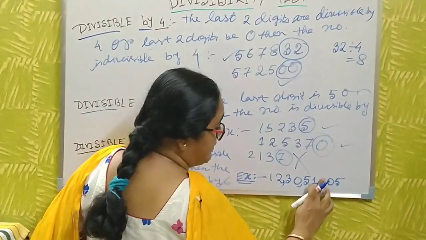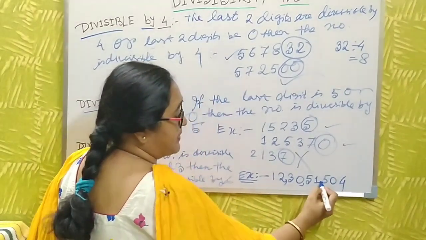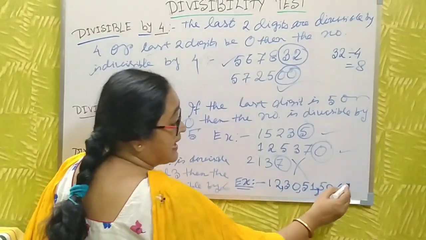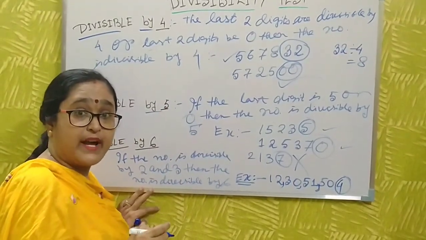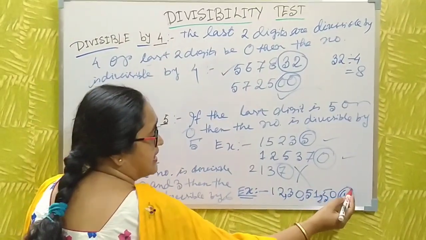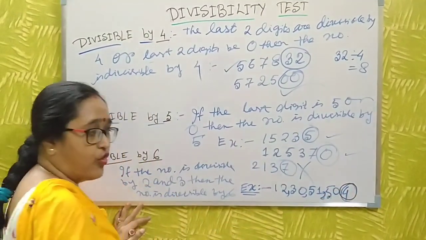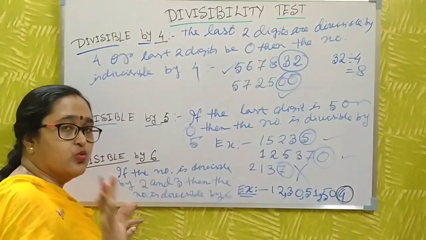Sorry, not 405, it is 504. I take this example because the last digit must be even for the number to be divisible by 6. The last digit is 4, which is an even number, that's why the number is divisible by 2 also.